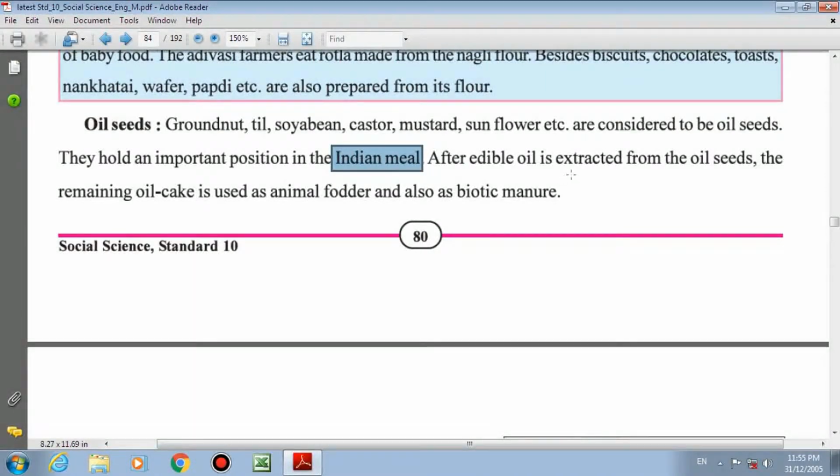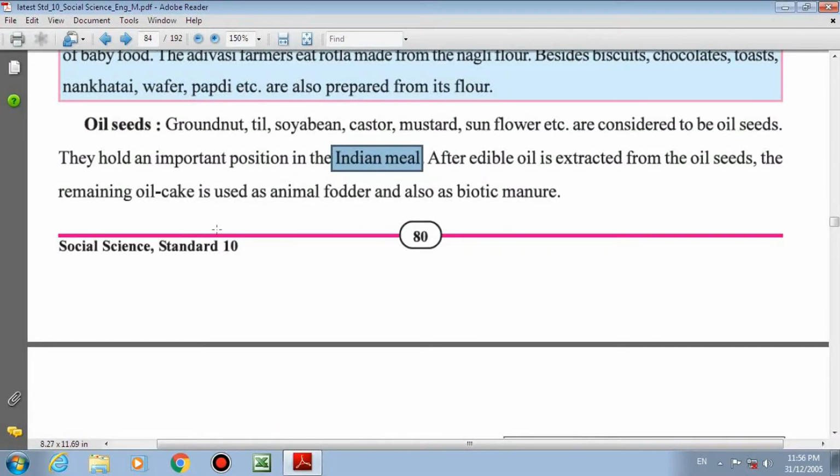After edible oil is extracted from the oil seeds, means after you collect the oil from the oil seeds, the remaining waste oil cake is used as animal fodder and also as biotic manure. Suppose you have groundnut.